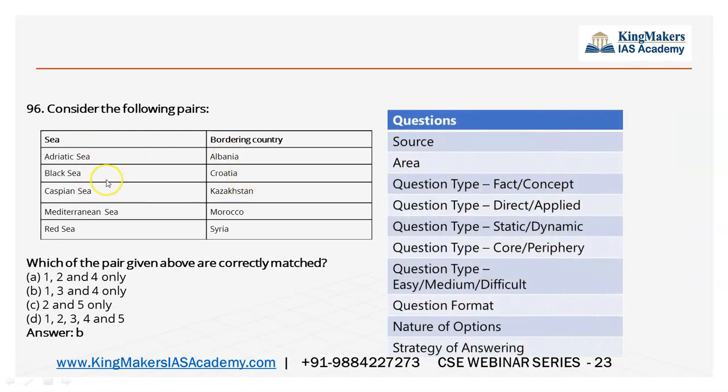The 96th question, again, is a map based question. So see the bordering country, you should have read the map. There is an exclusive webinar which is coming up, and also do have a look at the geography current affairs session which is uploaded on YouTube. So do have a look at it. It is better for you to see the atlas again and again.